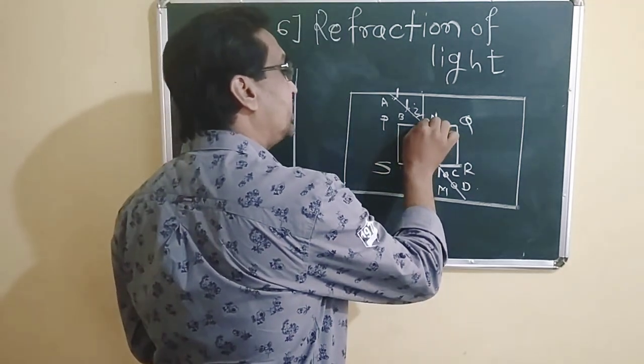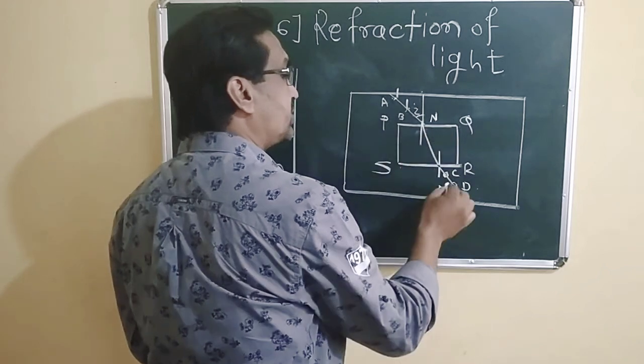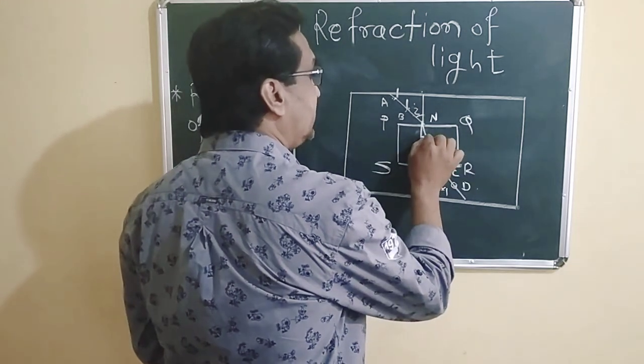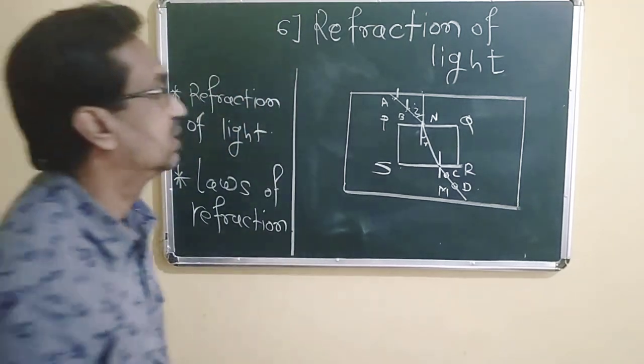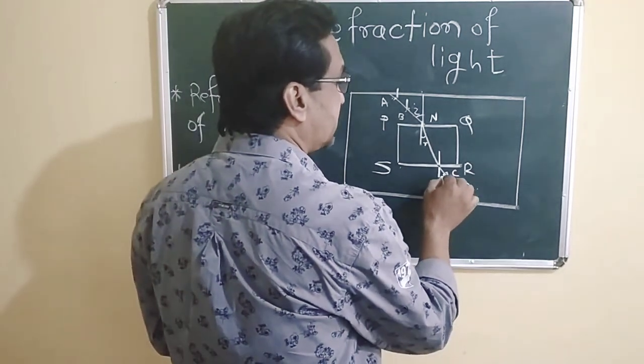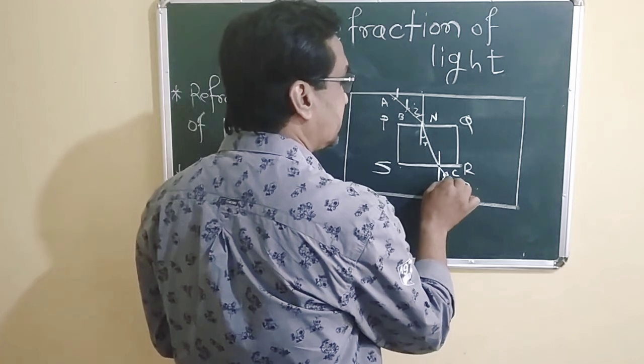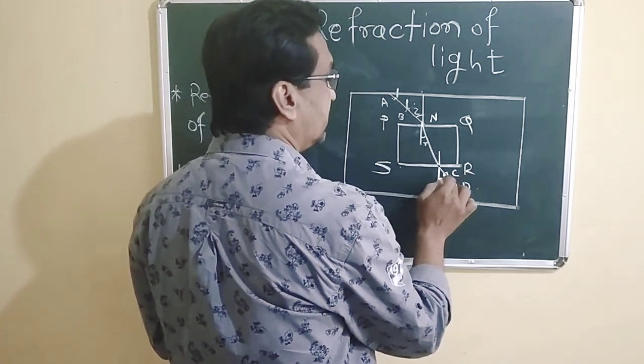Actually we have to extend this normal. This is the angle of refraction, and this is the angle of emergence, E.